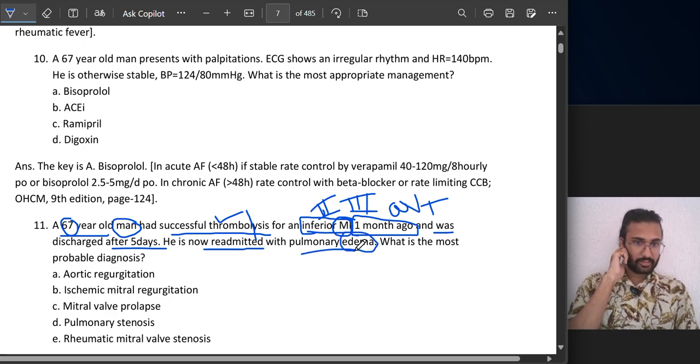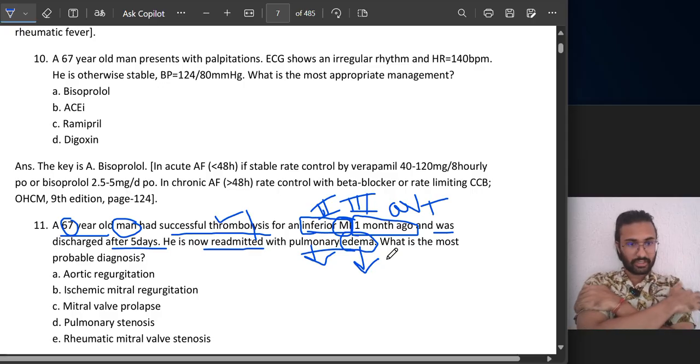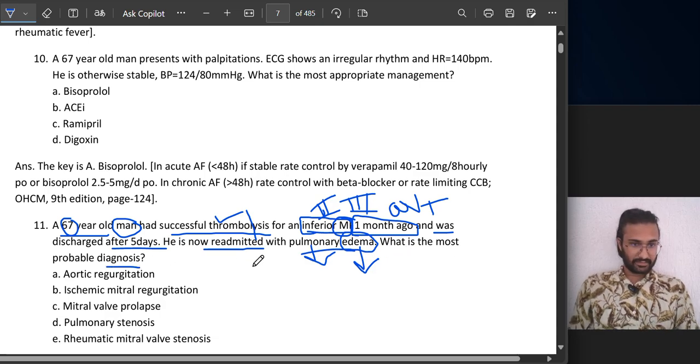Now this time the problem is inside his lungs. Pulmonary is the word related to lungs, and in the lungs we are having edema right now. Edema is accumulation of fluid. It has swollen up. So in pulmonary edema, the lungs have got fluid accumulation around them. What is the most probable diagnosis in this case?